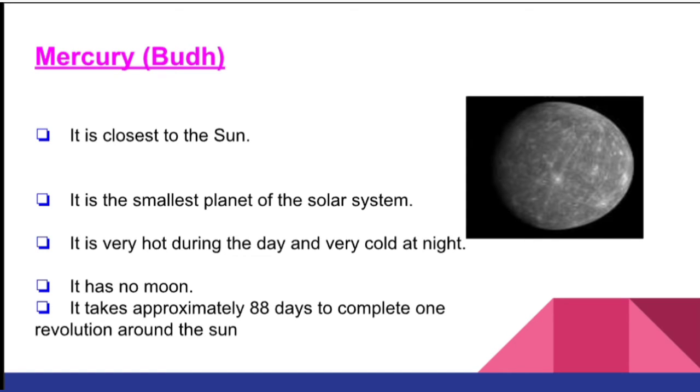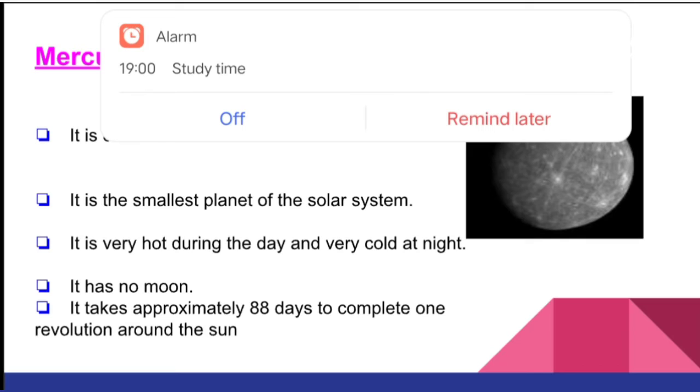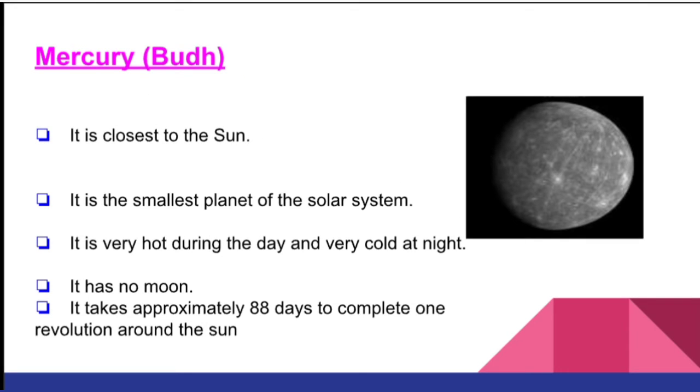It is closest to the sun. It is the smallest planet of the solar system. It is very hot during the day and very cold at night. It has no moon. It takes approximately 88 days to complete one revolution around the sun.